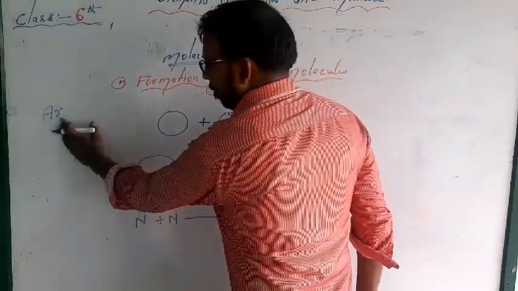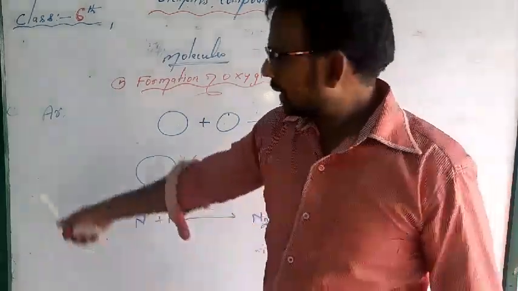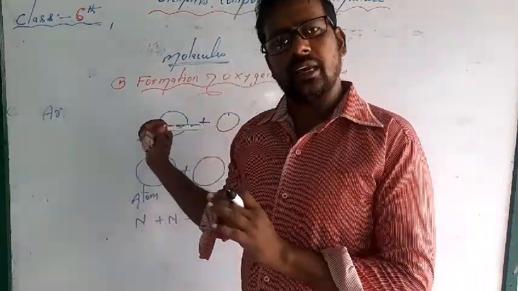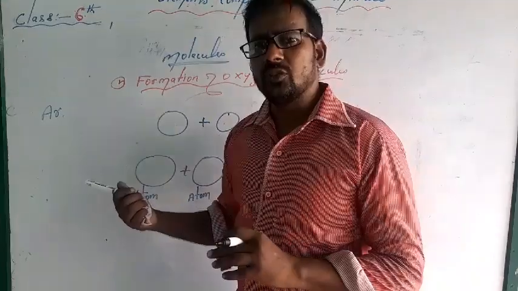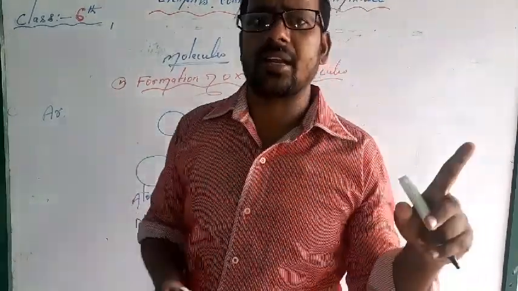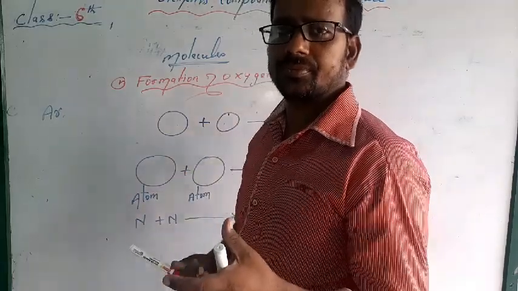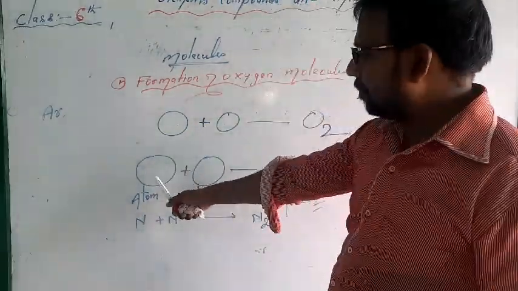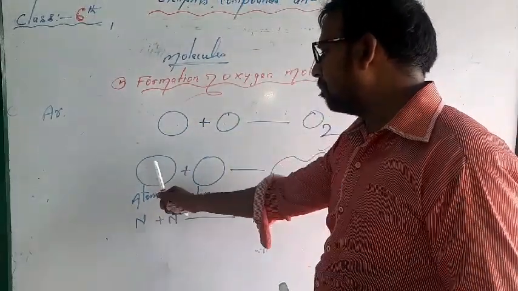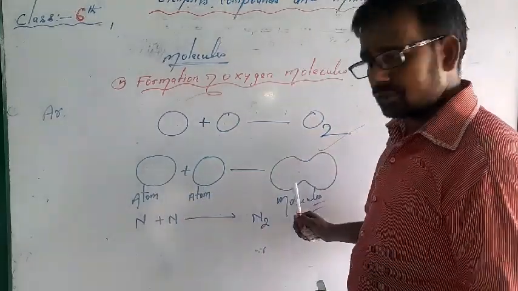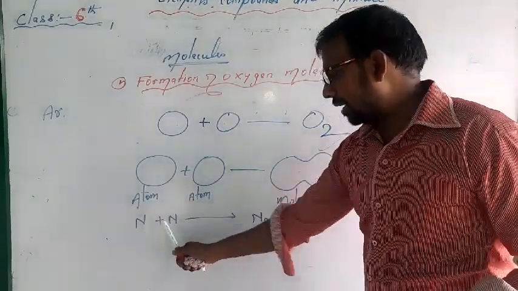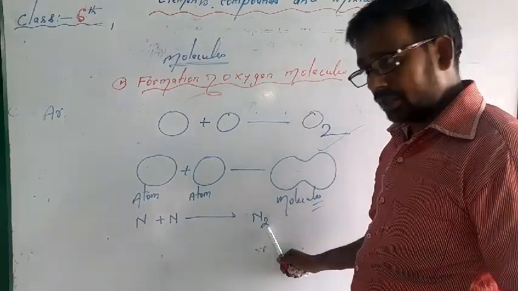They are always found in the form of atoms. Ar means they are alone. Why is this happening? We will talk about that in higher classes, because their octets are complete. So here, one atom plus one atom combine to form a molecule. Like that, nitrogen and nitrogen combine to form nitrogen molecules.